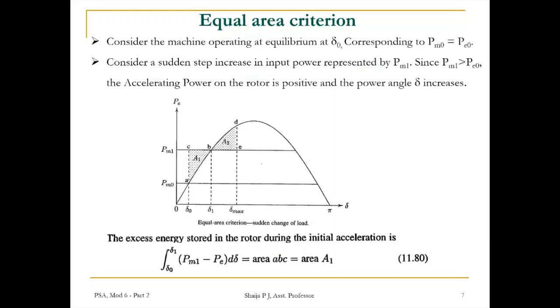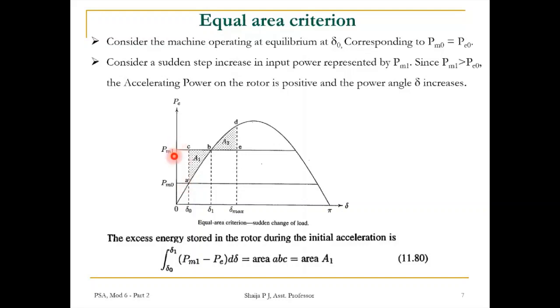So consider the machine. This is the power angle curve, Pe versus δ. Now consider the machine operating at equilibrium at δ0. Equilibrium means the mechanical input and the electrical output are the same, Pm0 is equal to Pe0 at δ0. Consider a sudden step increase in input power represented by Pm1. Now the input power is increased to Pm1, but the output power is constant at Pe0, which is the same as Pm0.